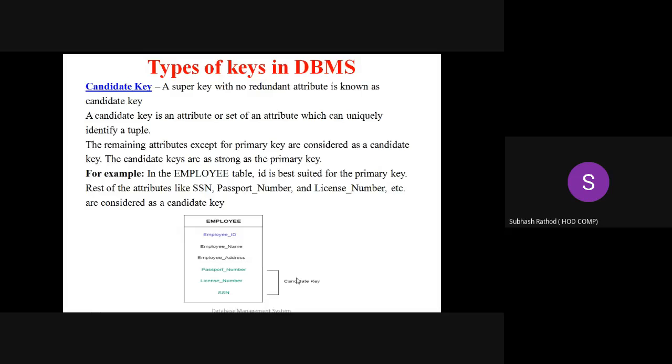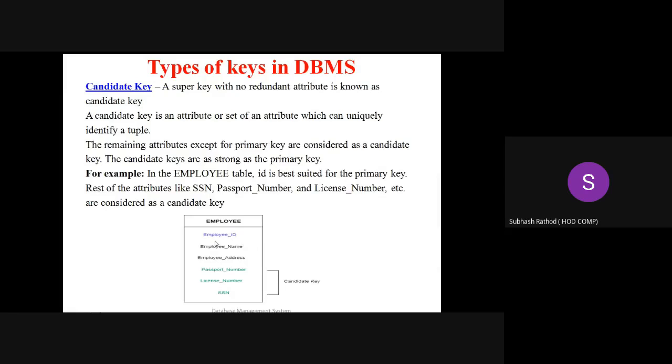So in other words, a primary key can be said to be a candidate key. Simple. A primary key is a candidate key also. And if a candidate key is set as the primary key, the rest all act as candidate keys. Look at an example. Employee ID is the primary key, which is a candidate key.